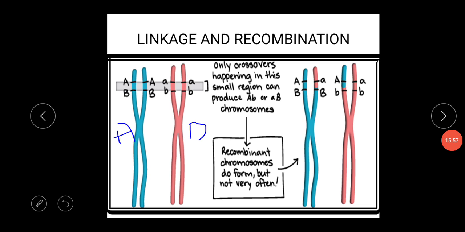So when we cut this part, okay, now we are getting two different types of variation. Some portion will be red, and here also some portion is blue. So this is actually the linkage and recombination concept.